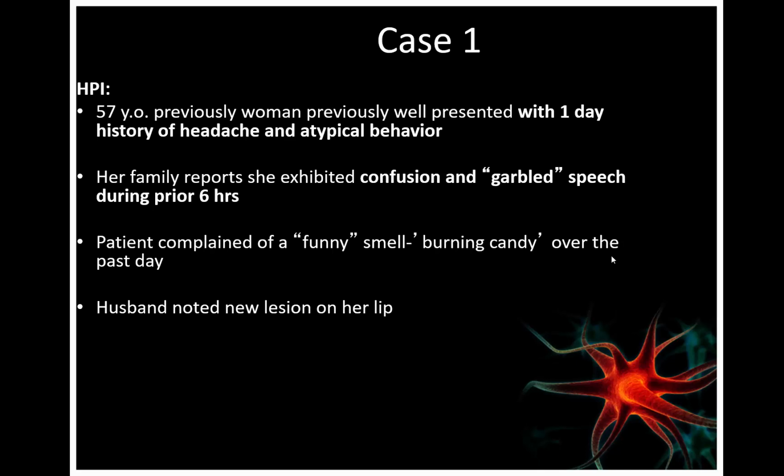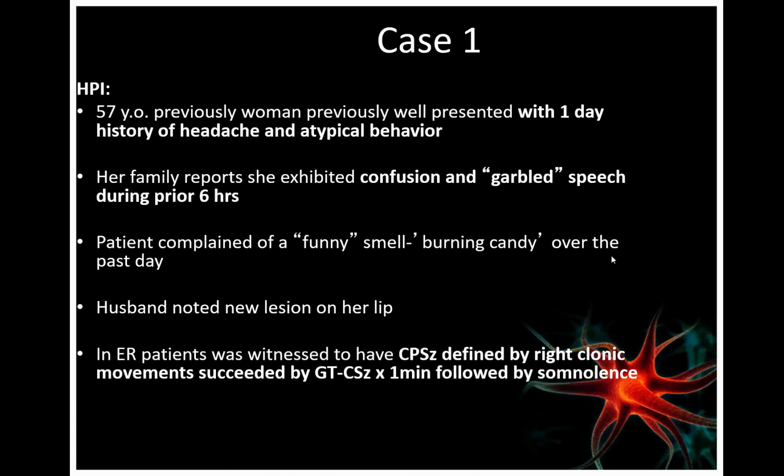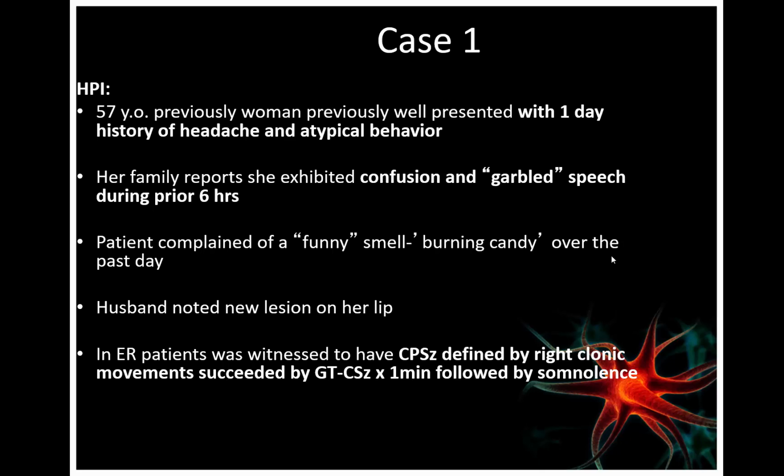A new lesion was noted on her lips, and in the ER they witnessed a complex partial seizure, defined by right clonic movement, succeeded by a generalized tonic-clonic seizure for 1 minute followed by somnolence. So if we recall, this might be encephalopathy with temporal lobe features, because there is abnormal behavior like psychotic manifestation, also hallucination, and seizure, which are temporal lobe features, like the gustatory hallucination, smelling something.